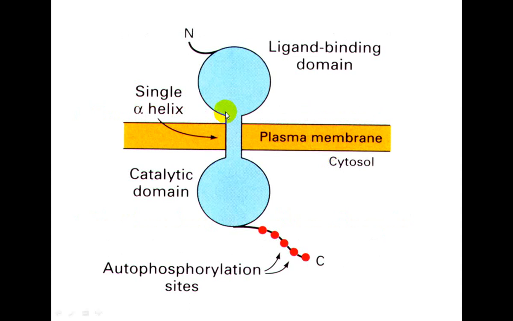So this is the structure of a single alpha helix transmembrane receptor, and it has two domains. One is this N-terminus domain, that is called the ligand binding domain, and the catalytic domain is inside the cytoplasm, present in the C-terminus region, and there is only one single alpha helix present inside the membrane. So this is a transmembrane alpha helix protein.